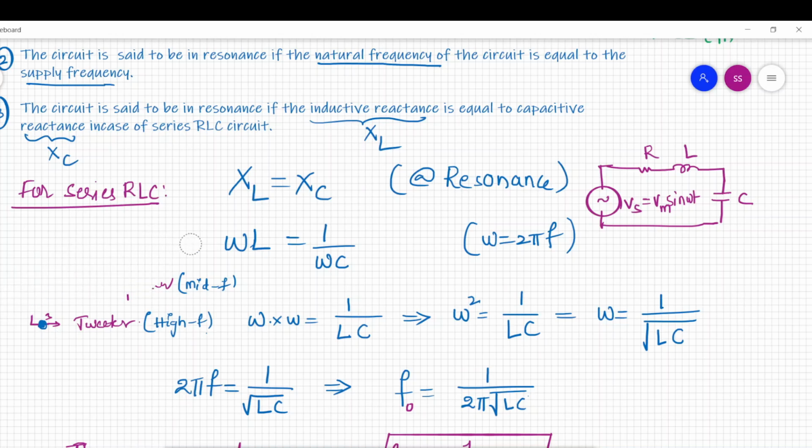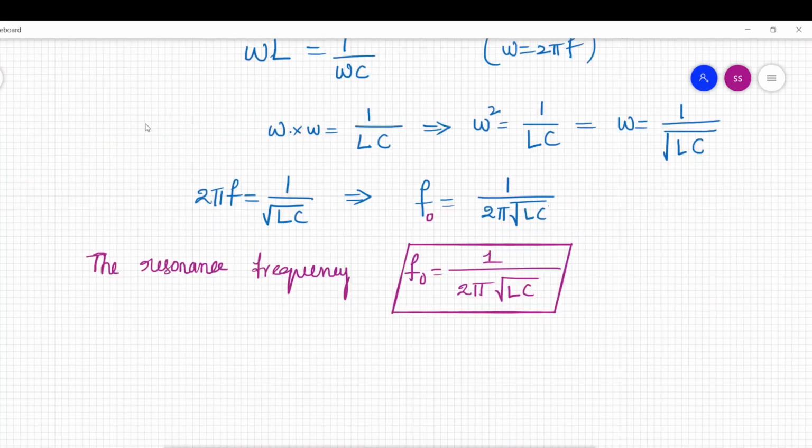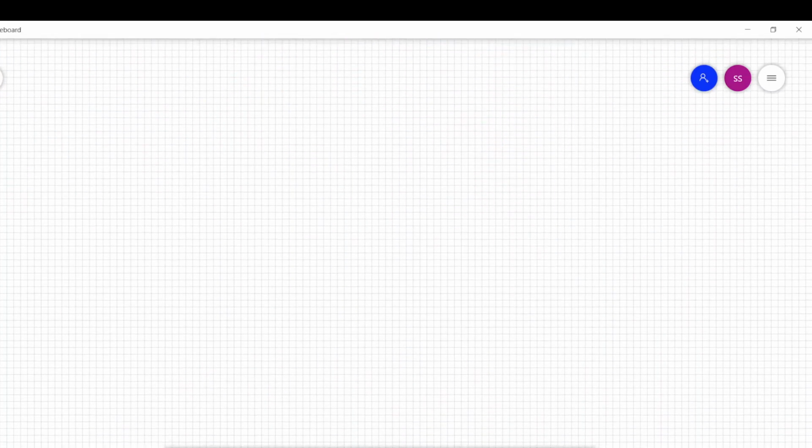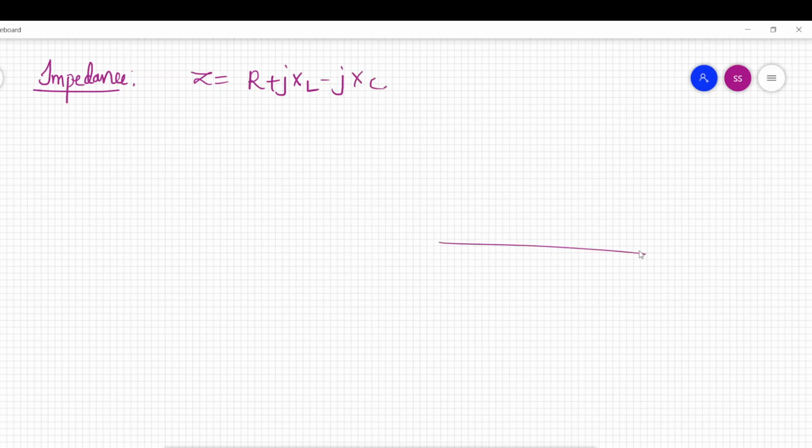Okay, now let us see what the behavior of impedance is under resonance condition. We know what resonance is, and what impedance is. So Z equals, for series RLC, R plus JXL minus JXC, right? So let us draw a curve between frequency and impedance.